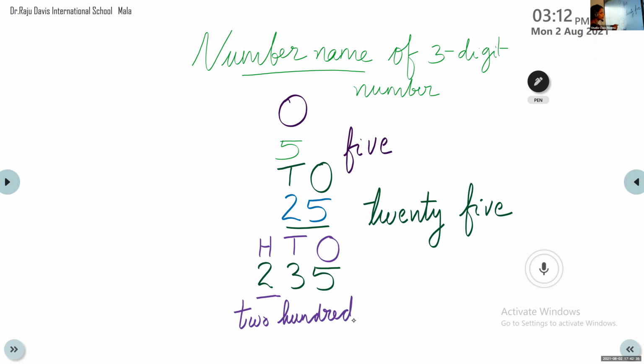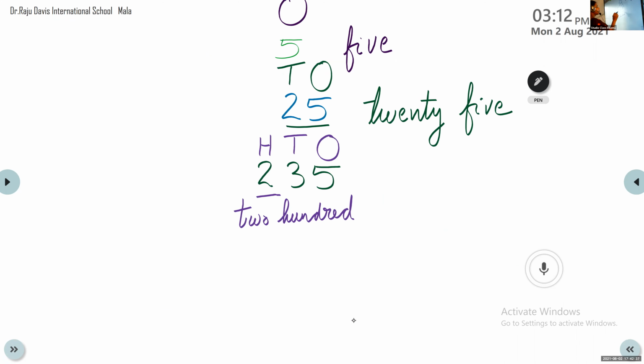Two hundred. Now tens and ones place together. That means 3, 5. 3, 5 means 35. Thirty-five. So two hundred thirty-five. If you want, you can put 'and'. If you don't write 'and' also, it's okay. 235. I will explain one more number.